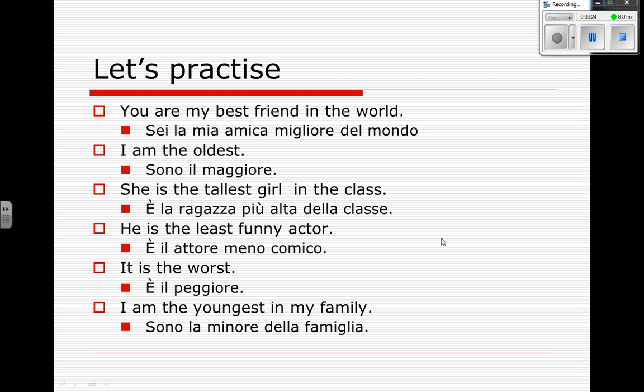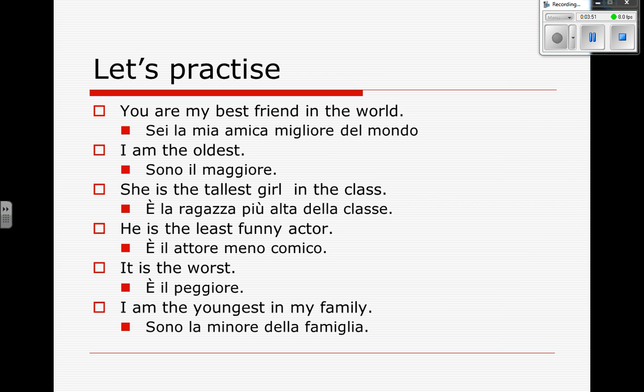Here we have a regular. La ragazza più alta. Article, noun, most, adjective, all feminine singular. Article, noun, least, adjective. Il peggiore, an irregular form, the worst.